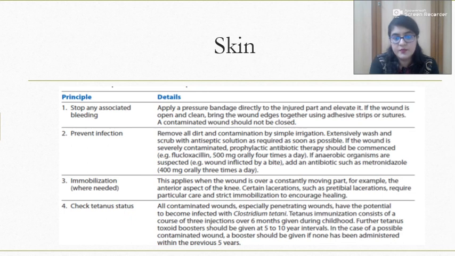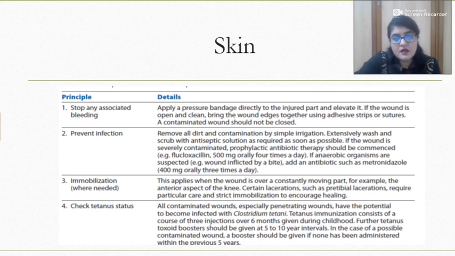Next is immobilization. Immobilization is very important as if there is a wound on the part which is constantly moving, for example the anterior part of the knee, for the wound to heal we have to keep it strictly immobilized, otherwise it will be very difficult for the wound to heal on its own. And last is we have to check the tetanus status, hence the tetanus immunization has to be done after the injury or after the trauma.